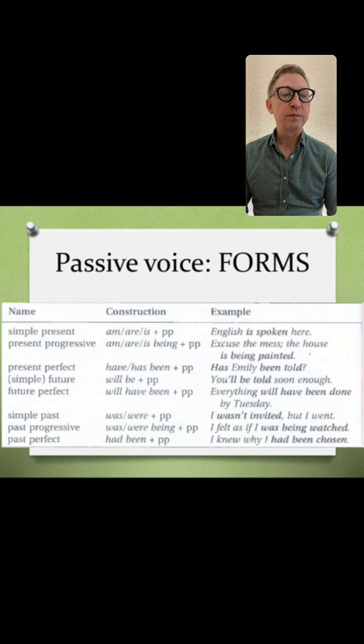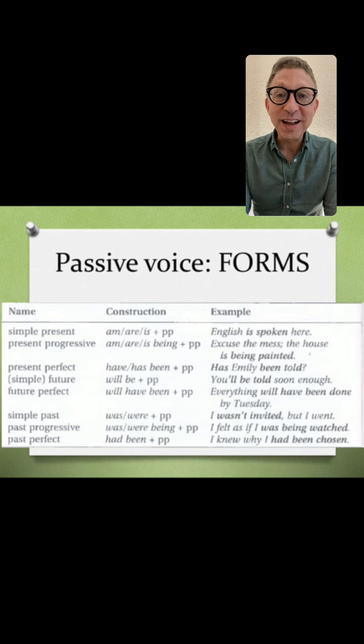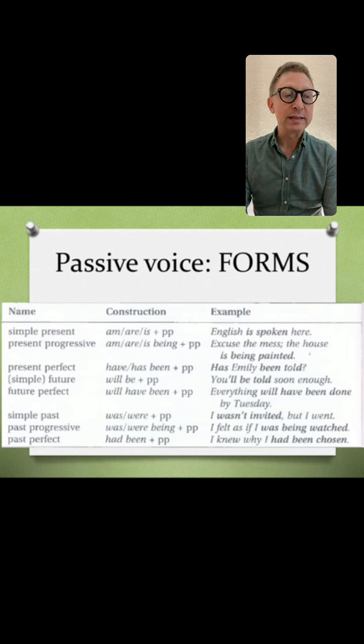Then we have simple future. You'll be told soon enough. You will be told. Future perfect. Everything will have been done by Tuesday. Then we have the simple past. I wasn't invited, but I went. So the first part is passive. The second part is active. I went to the party.